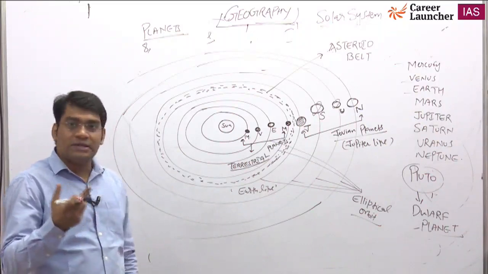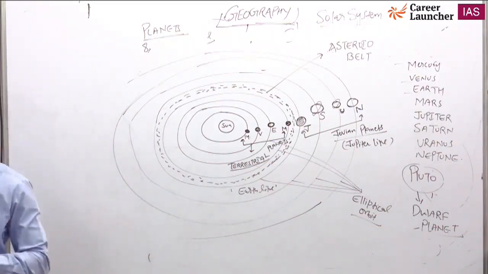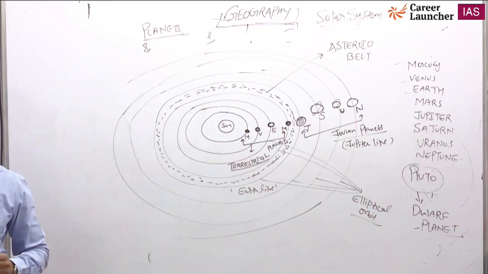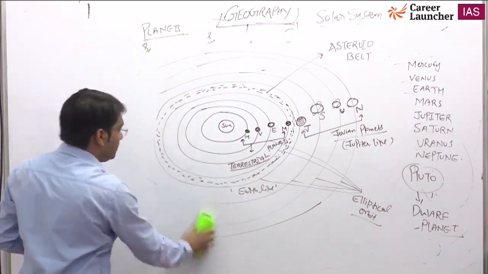So there was one international agreement. Here I am writing. Is it visible?